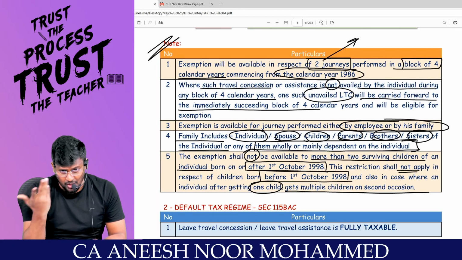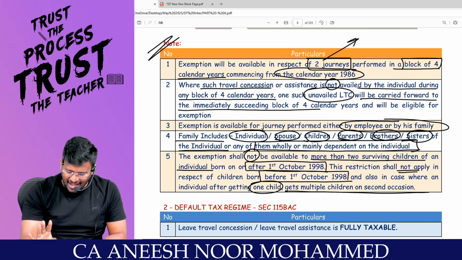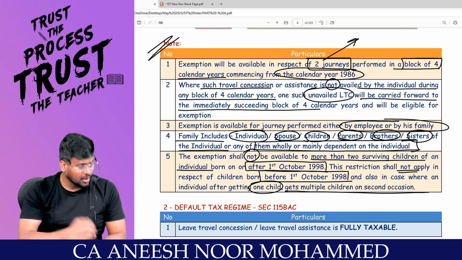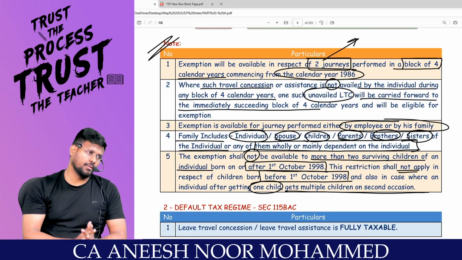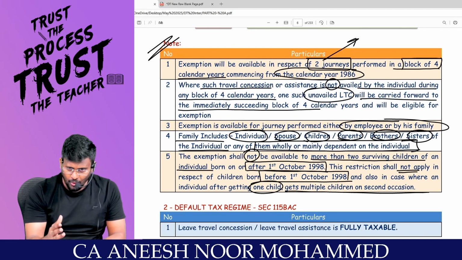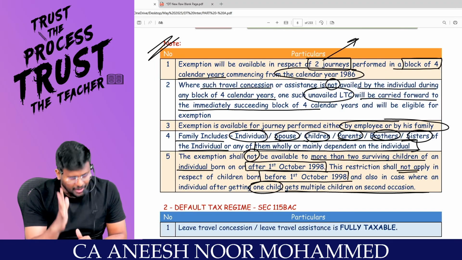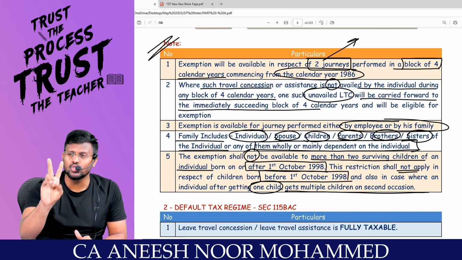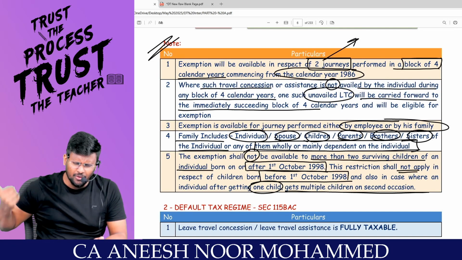Now the question arises: who all are the family? The individual, spouse, children, parents, brothers and sisters of the individual, but all or any of them should be wholly or mainly dependent on the individual. Are you all really with me? Now, delivery restrictions, sir. On or after 1st October 1998, a maximum of 2 children will only be allowed. Before that, you can have any number of children, there is no problem.